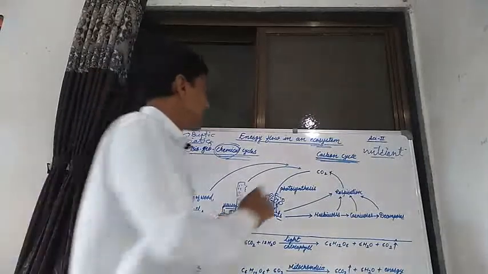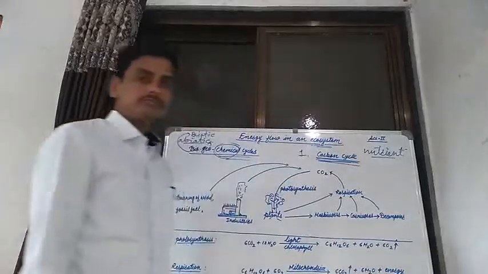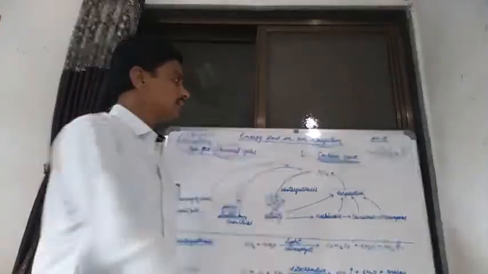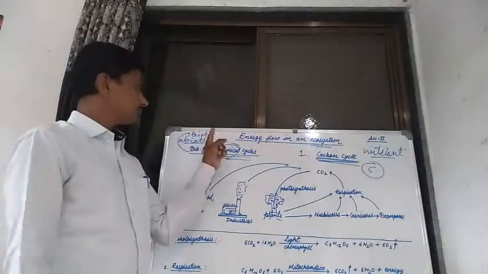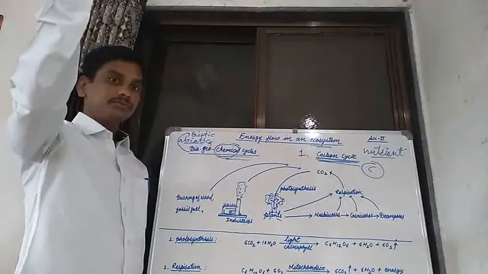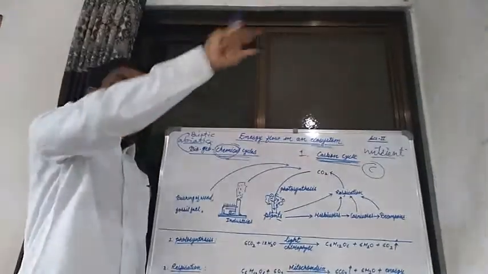Now, the study of this biogeochemical cycle is the carbon cycle. In the carbon cycle, we see how carbon flows from the environment to different living organisms and from different living organisms back to the environment.